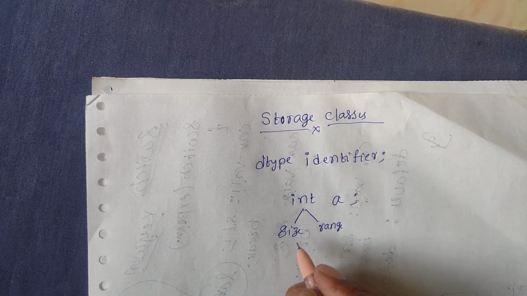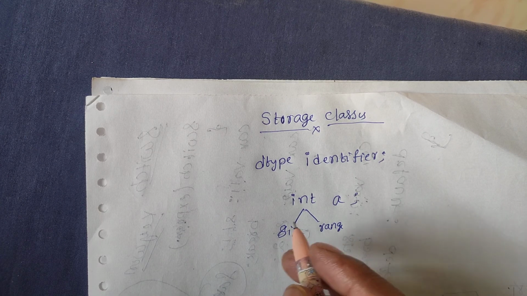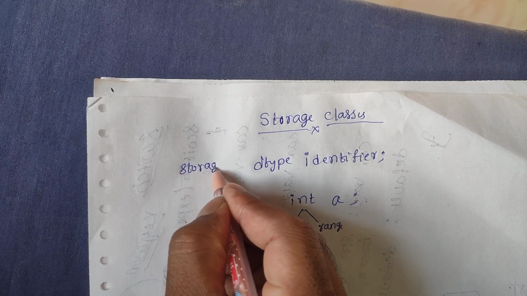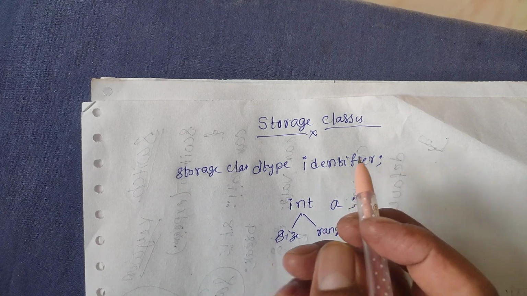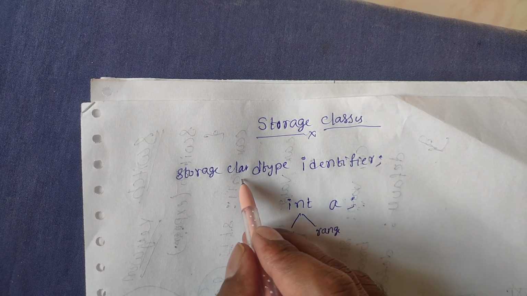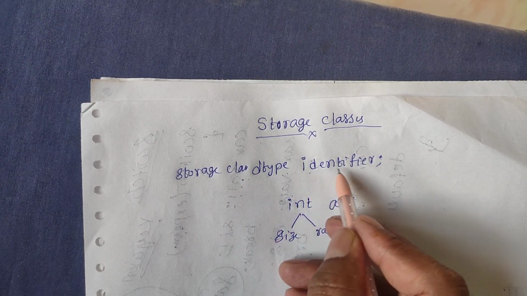But according to the storage, where our variable will be stored in the memory, for this purpose we mention a storage class. So according to the syntax, if you want to declare a variable in C language: storage class, space, data type, space, identifier.